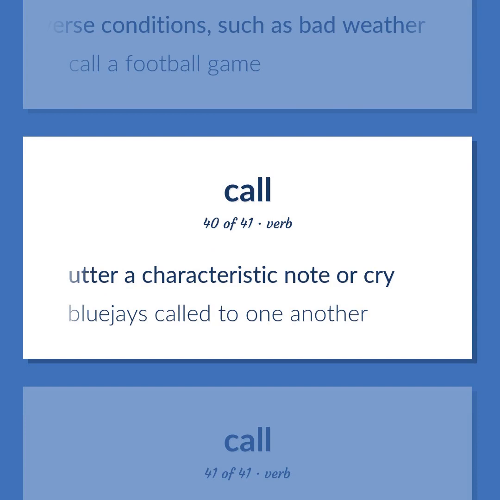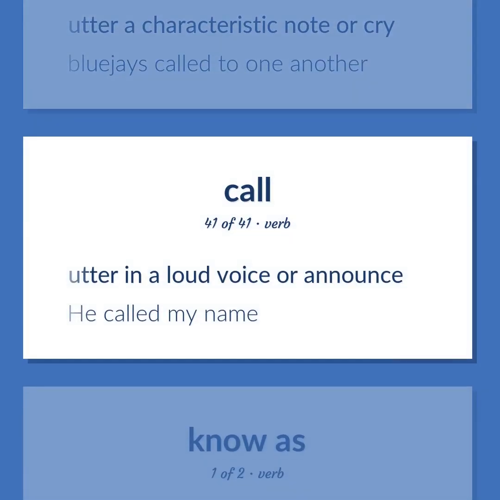Utter a characteristic note or cry. Blue jays called to one another. Utter in a loud voice or announce. He called my name.